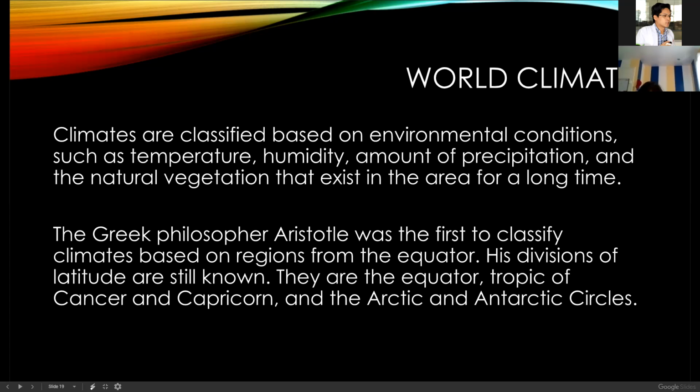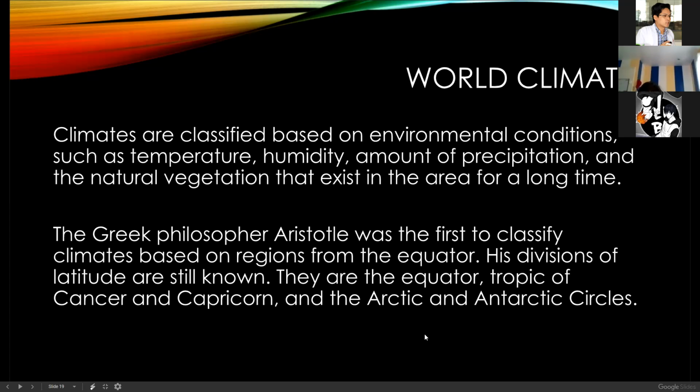Okay. Climates are classified based on environmental conditions, such as the temperature, humidity, and amount of precipitation, and the natural vegetation that exists in the area for a long time. The Greek philosopher Aristotle was the first to classify climates based on regions from the equator. He actually based it on the equatorial line.